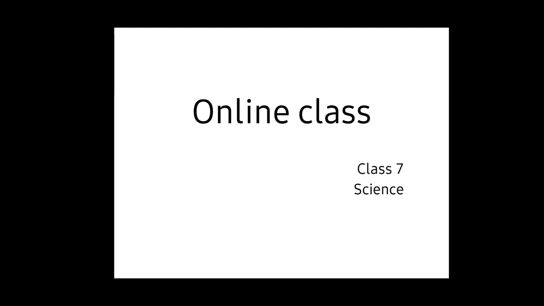Today we are going to see about class 7 science chapter 5. The name of the lesson is acids, bases and salts. You have to know that there are three classifications in science: physics, chemistry and biology.